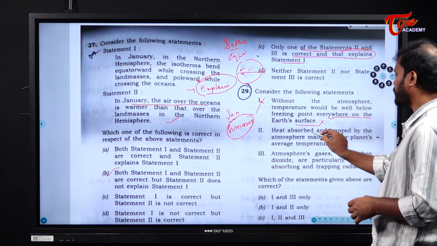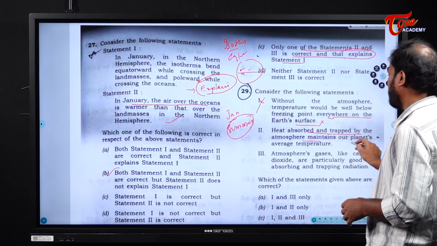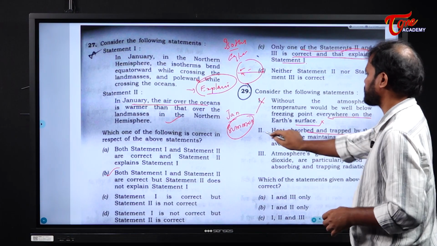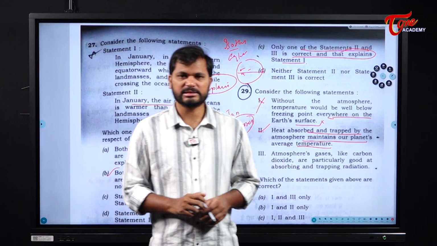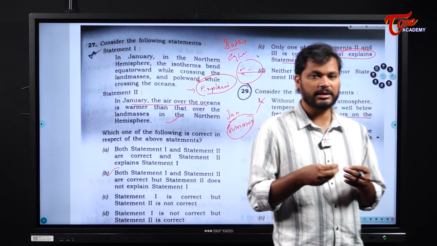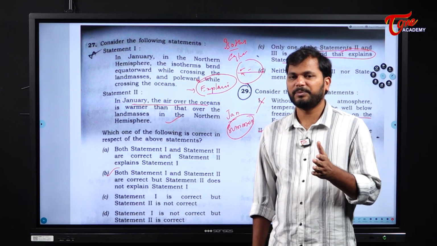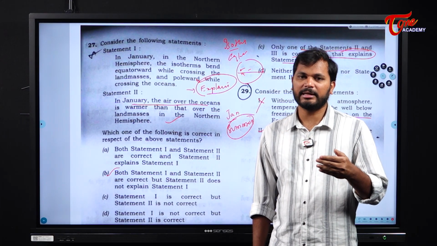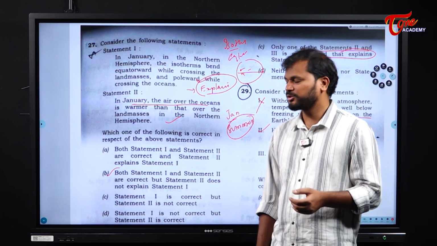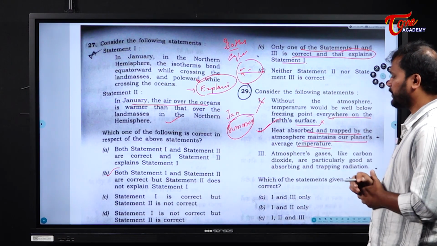Next, heat absorbed and trapped by the atmosphere maintains our planet's average temperature. Yes. Why? Because when sunlight is entering the Earth's atmosphere, obviously a certain part of the light is absorbed by the gases, which maintains the average temperature on the surface of the Earth. Statement 2 is also correct.